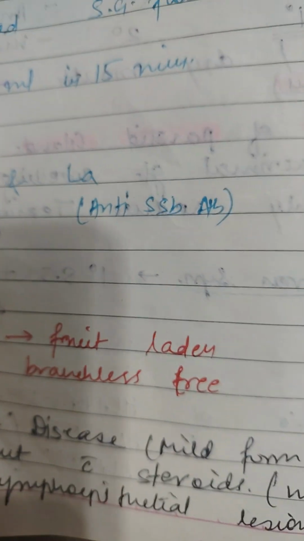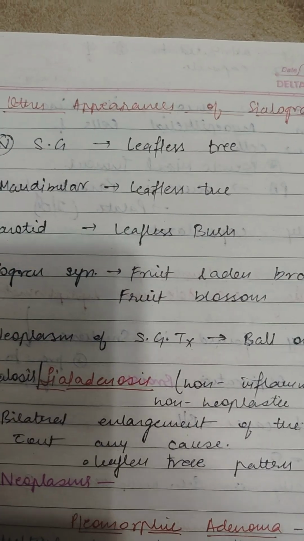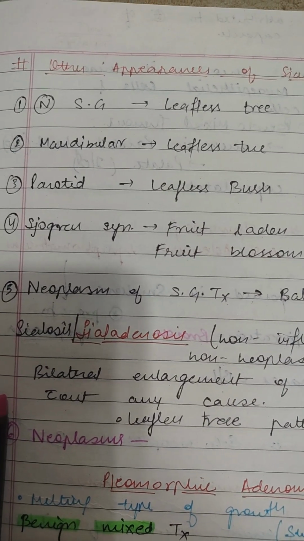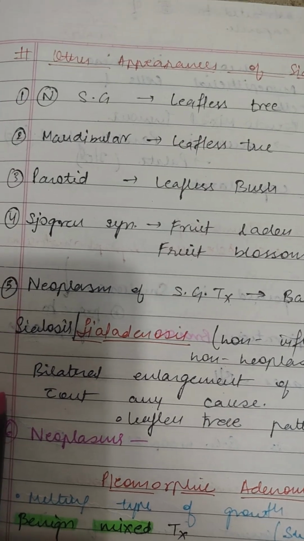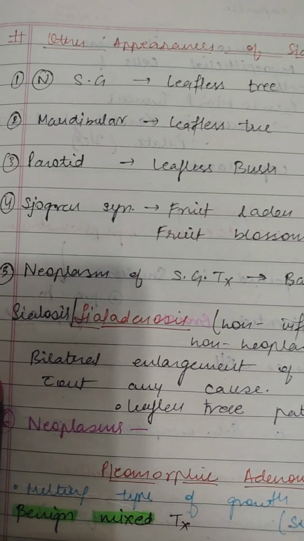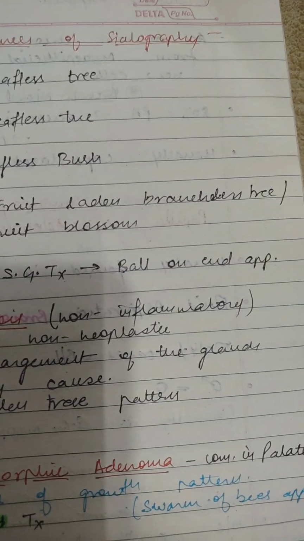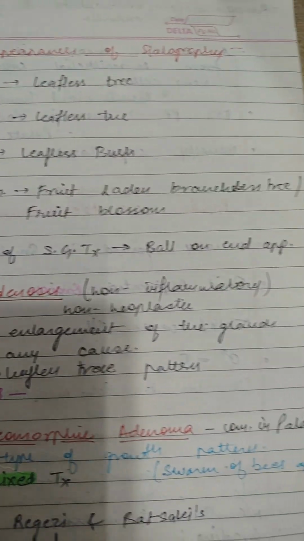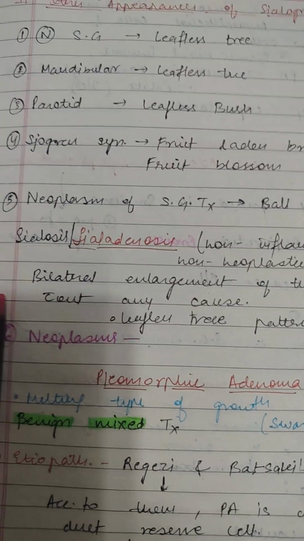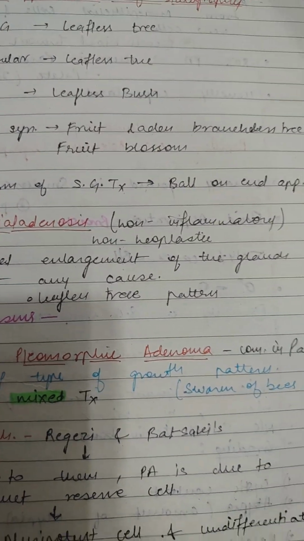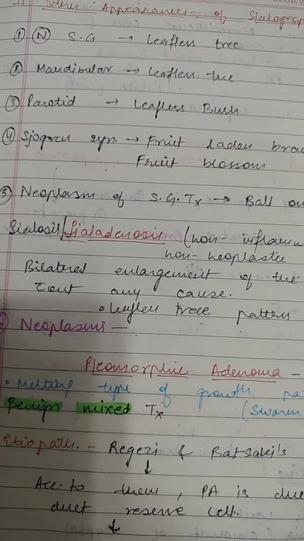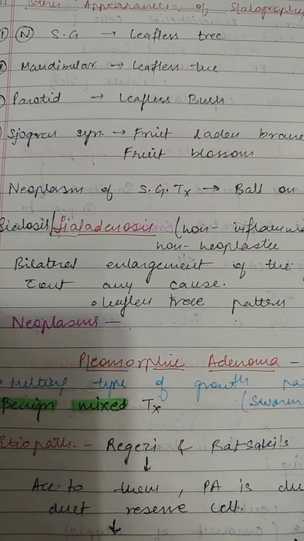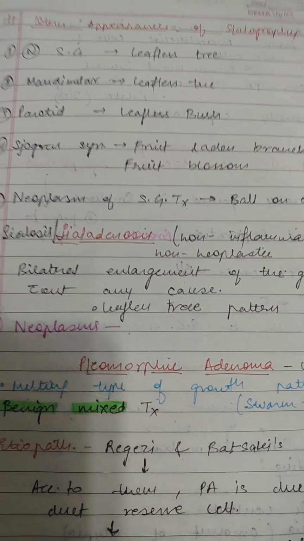On sialography, we see a fruit-laden branchless tree appearance. Other appearances on sialography: the normal submandibular salivary gland appears as a leafless tree, and the parotid gland as a leafless bush. In Sjogren syndrome, we see the fruit-laden branchless tree or fruit blossom. And in neoplasm of the salivary gland, we see a ball-on-end appearance. Now, sialadenosis or sialosis is a non-inflammatory, non-neoplastic, bilateral enlargement of the gland without any cause, and the pattern is a leafless tree pattern.